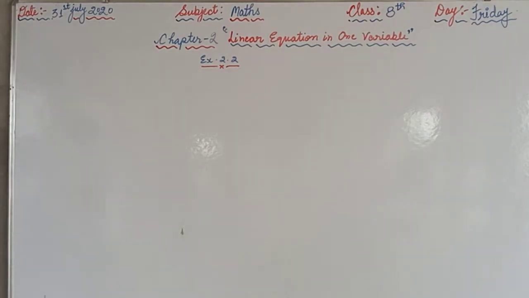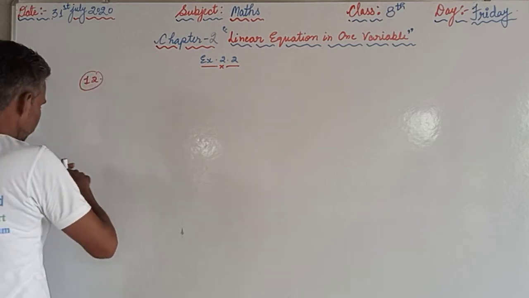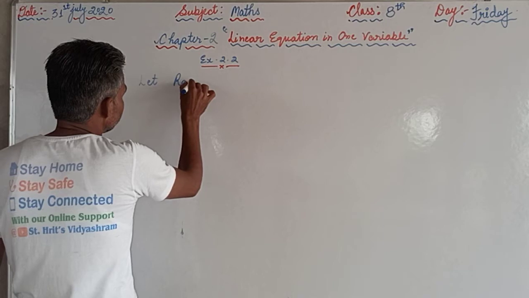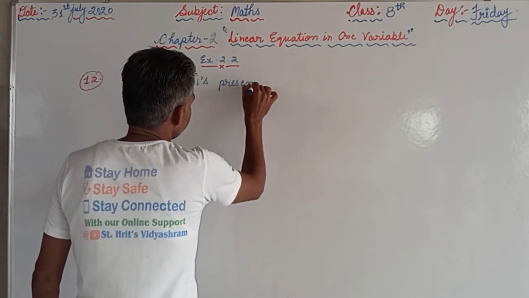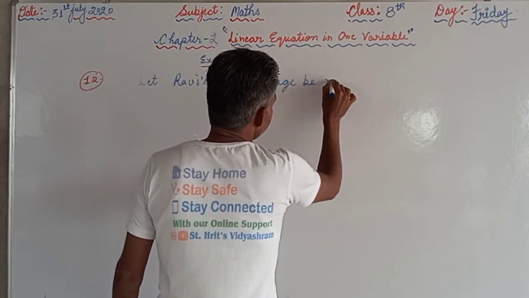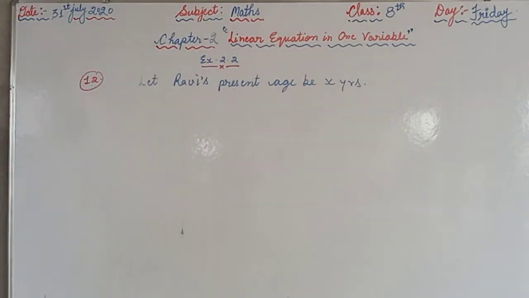Let Ravi's present age be x years, and what is the condition given there? Ravi's age will be 4 times his present age 15 years from now.